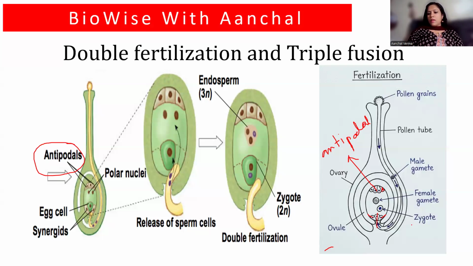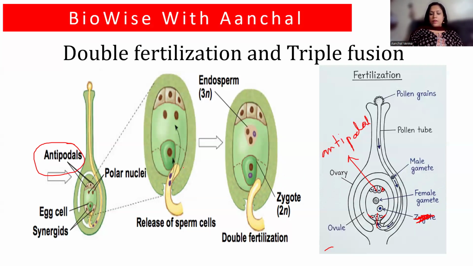After fusion of the egg cell and the male gamete, you have the formation of zygote. So we'll not write zygote over here, we'll write it later. This is helping in the formation of zygote. Clear?